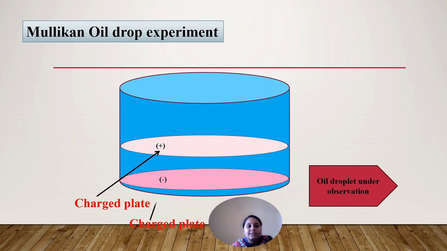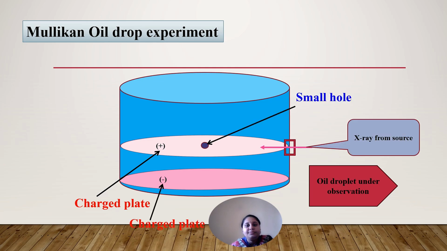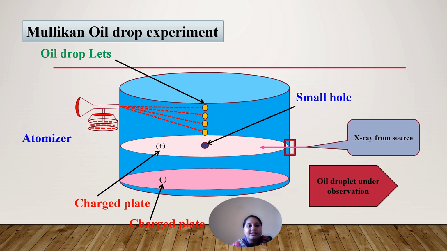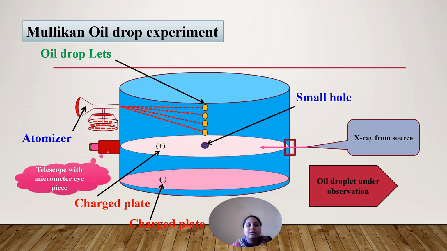This is the negative charge plate. There's a small hole. This is the X-ray which is obtained from the source. These are the oil droplets, and this is the atomizer which lets the passage of oil in the form of droplets. This is the telescope with micrometer eyepiece, so we can record what is happening inside the vessel.